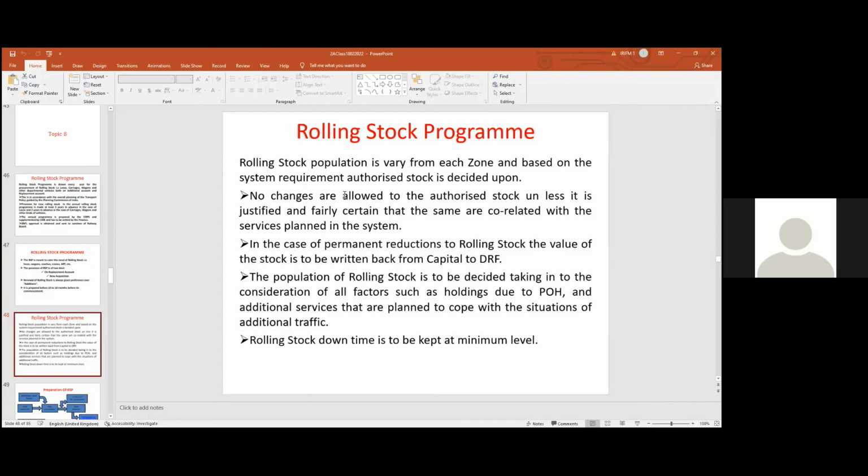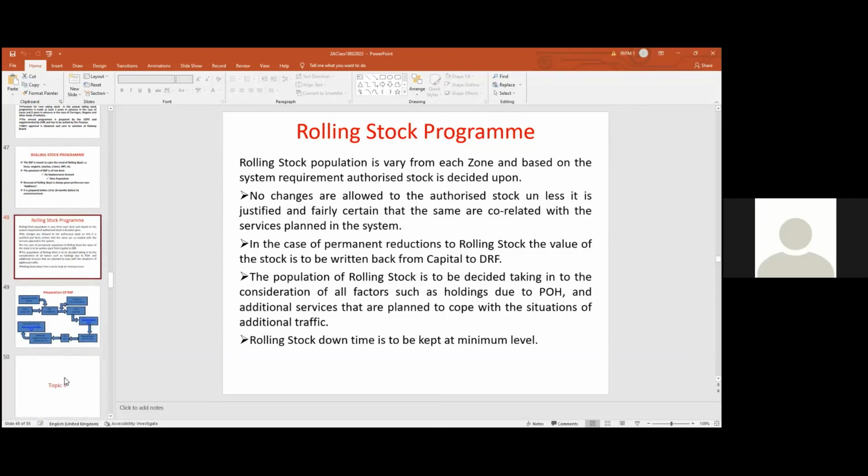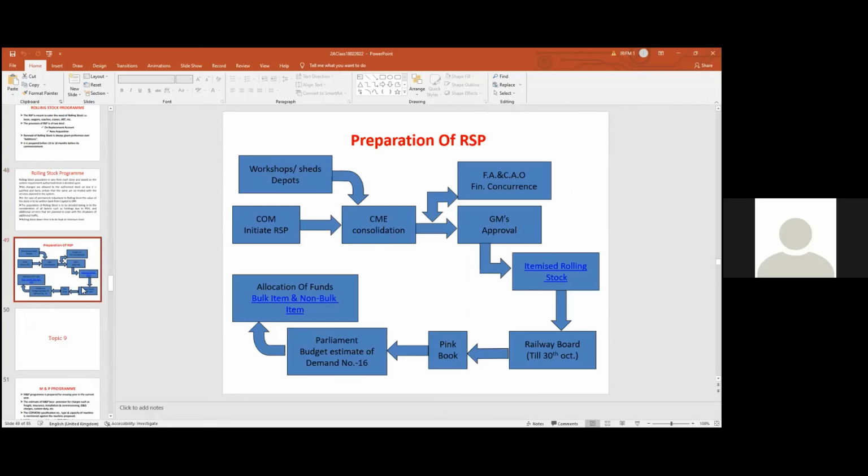So इसका investment का part है. Rolling stock program is also part of an investment decision. So that is how, मैं एक chart, पुराना chart बता रहा हूँ.